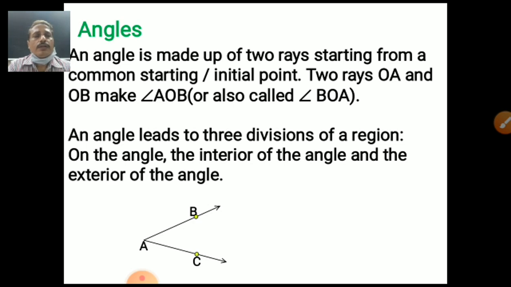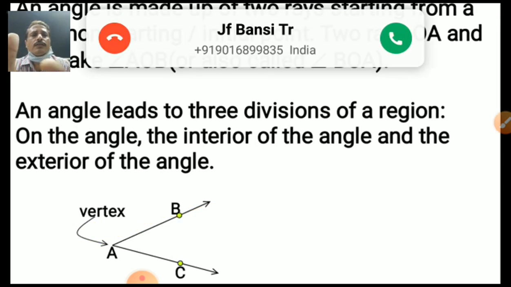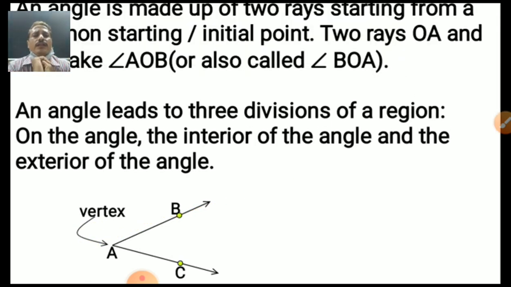Correct? Yes, it can be shown this way, that way, any way, but the angle measurement remains the same. See, this is the vertex. A is the vertex.